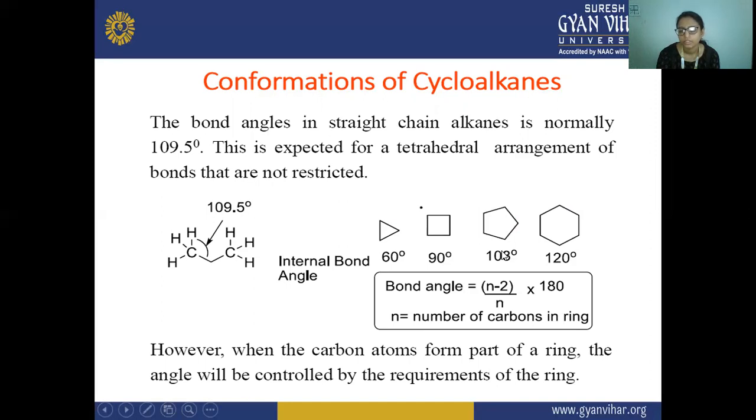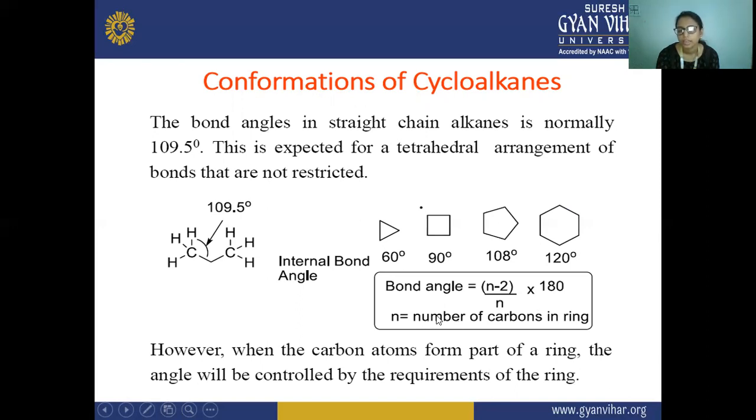In this case, it has 108 degrees. Sorry, 108 degrees. This is the 1, 2, 3, 4, 5 cyclopentane, so the bond angle is 108 degrees. In this case, this is cyclohexane, and the bond angle will be 120 degrees. So the bond angle is equal to (n minus 2) upon n, times 180.